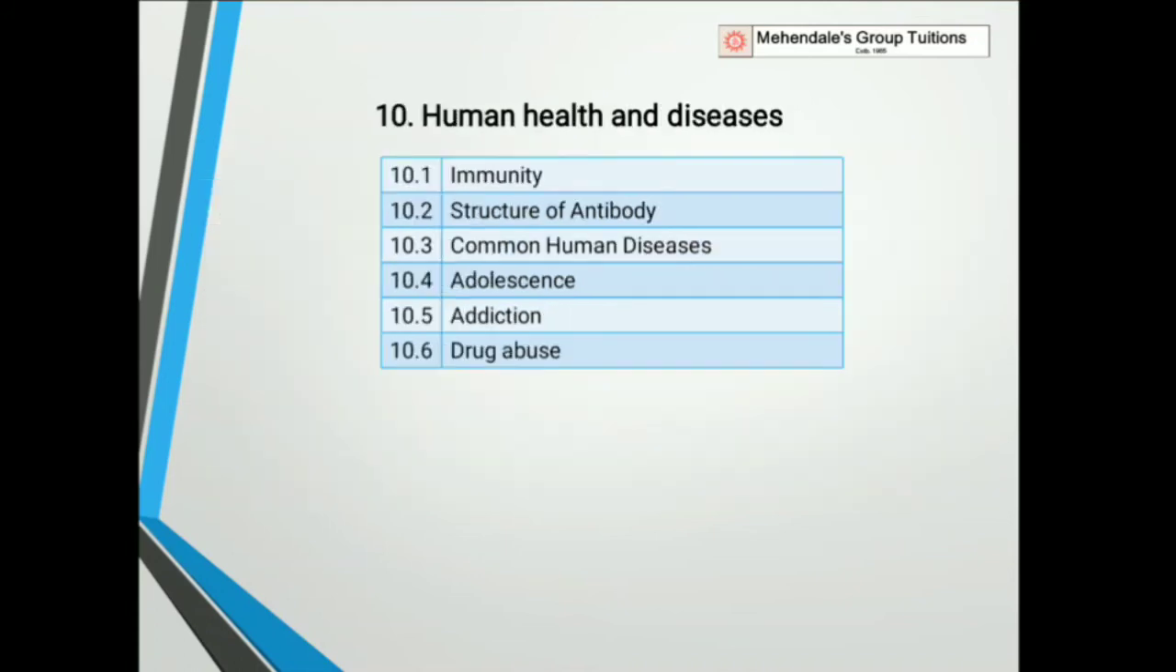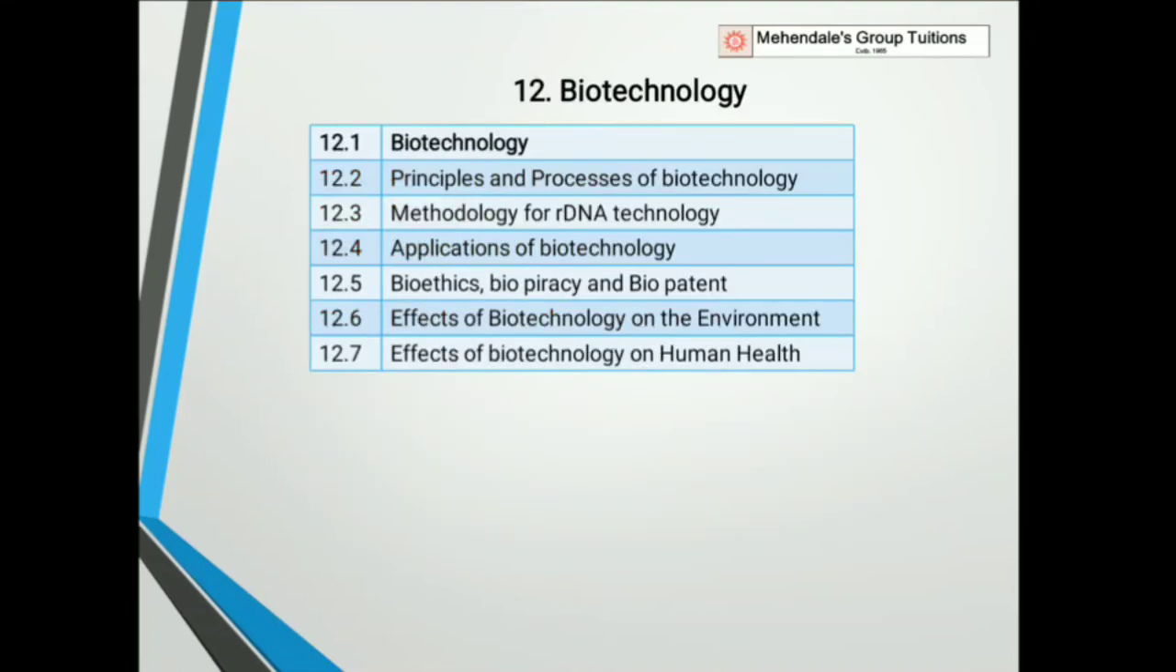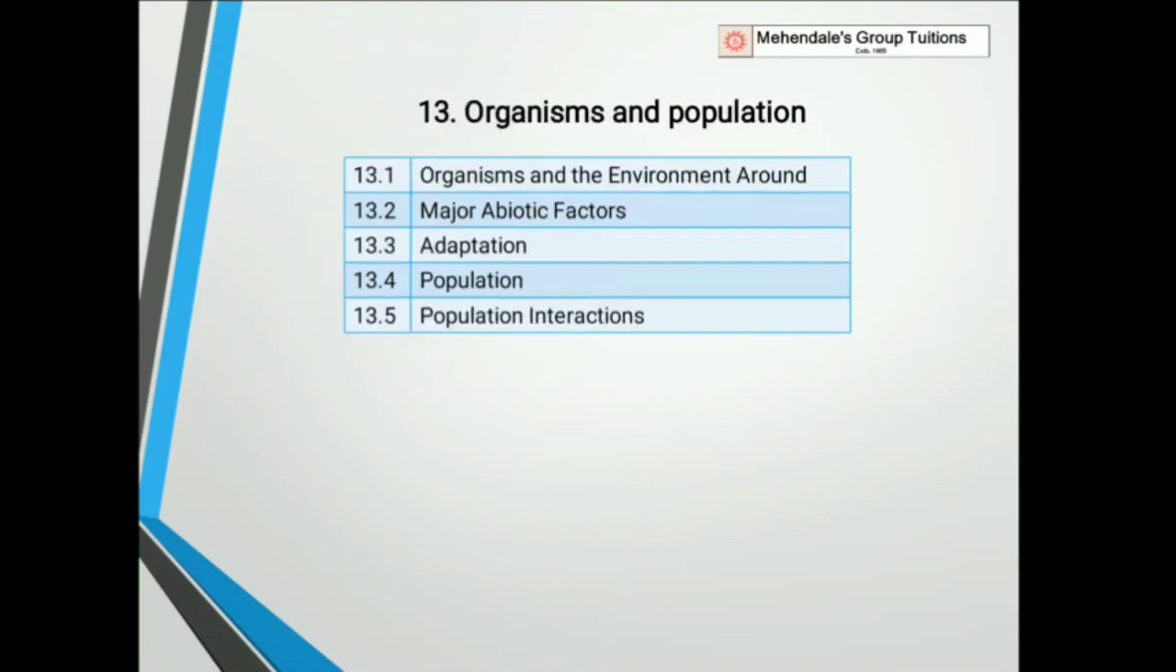Alright. In chapter number 10, there is no deletion. In chapter number 11, topic 11.2, plant breeding, tissue culture and animal husbandry, all these three topics are deleted. The rest of them are there for your exam. In chapter number 12, nothing is deleted. In chapter number 13, nothing is deleted.